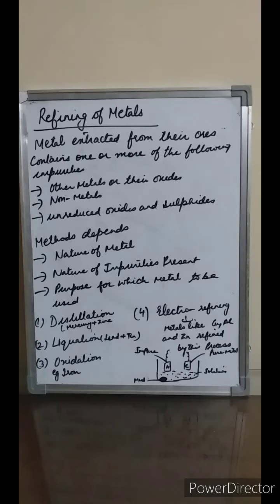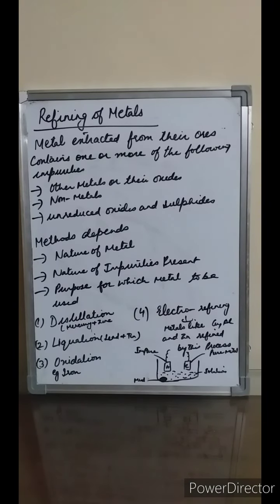So what are the various methods? The first method is the distillation method. Students, metals like mercury and zinc, which are volatile, distill over in pure form and the non-volatile impurities remain behind. The next method is the liquation method. Metals like lead and tin, which have low melting points, are heated on the sloping hearth of a furnace, and the molten metal flows away, leaving behind the impurities.